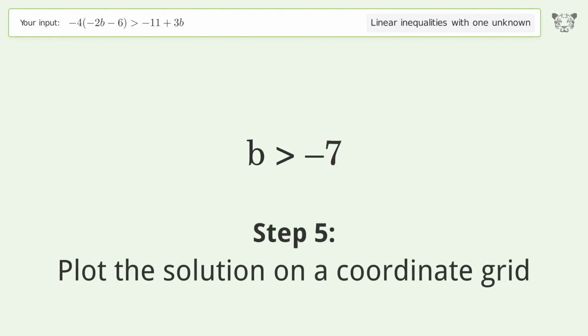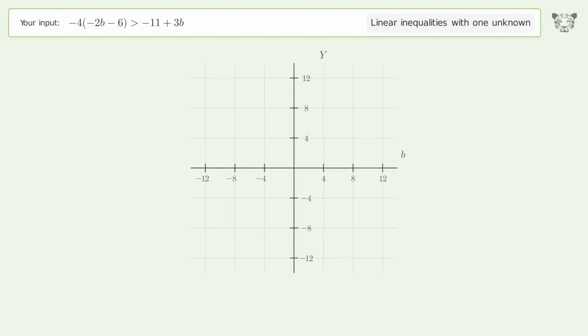Plot the solution on a coordinate grid. And so the final result is b greater than -7.